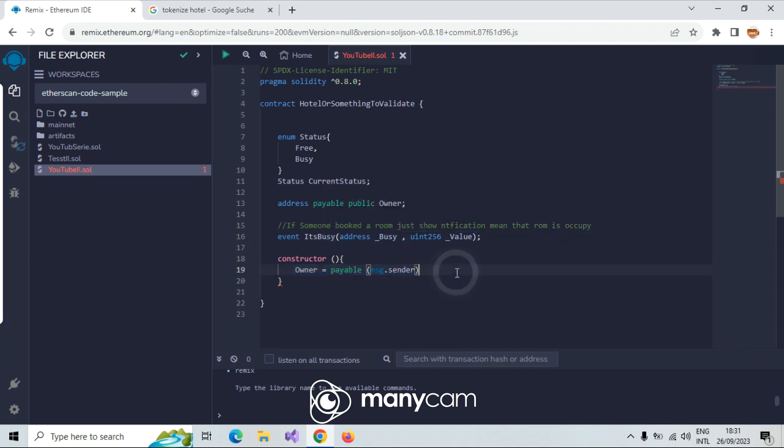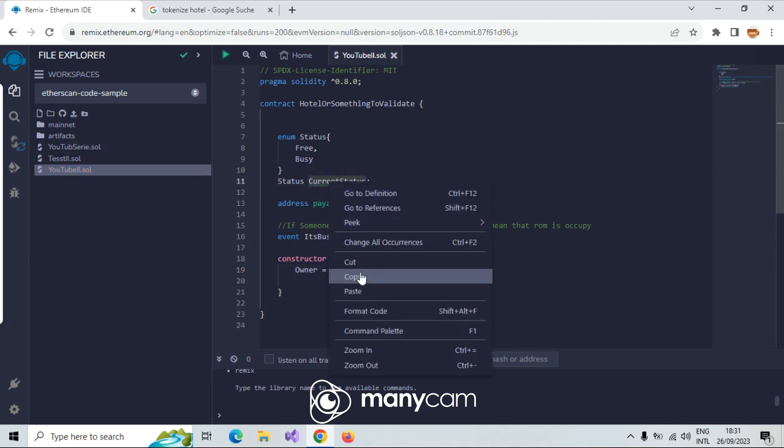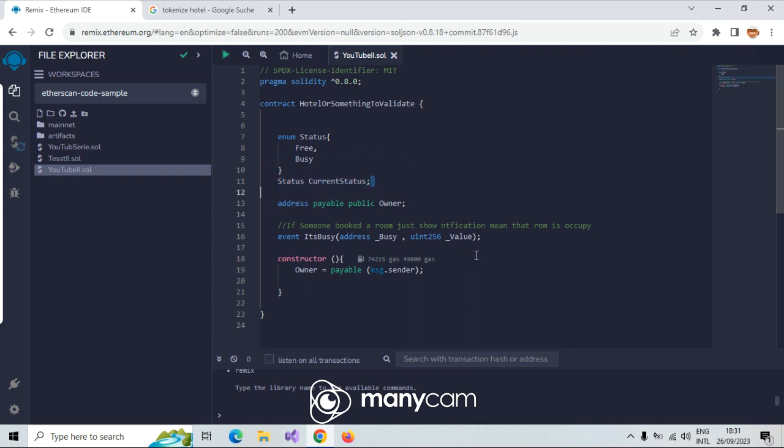Okay, and current status, which is this one. This is also like a state variable. Okay, and current status is equal to my status of my enum, which is now here status dot, for example, busy.